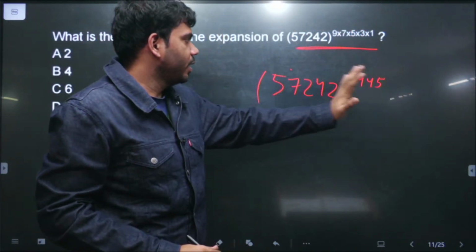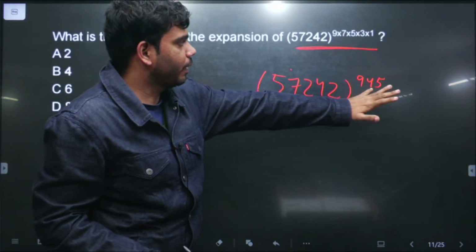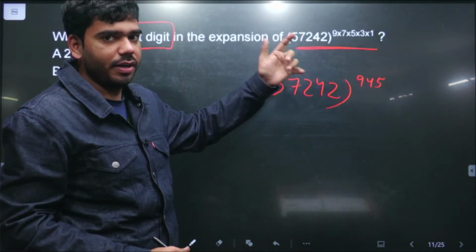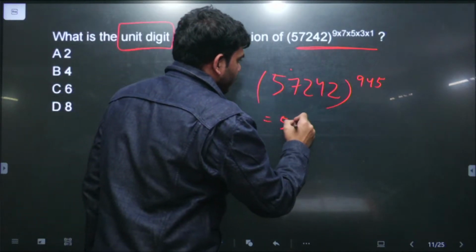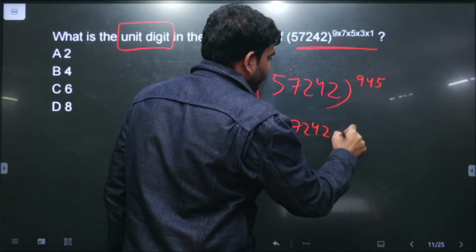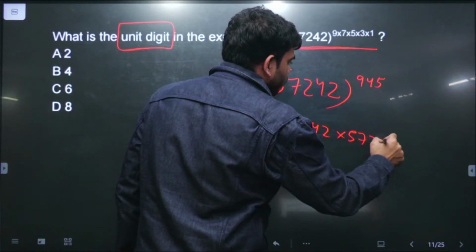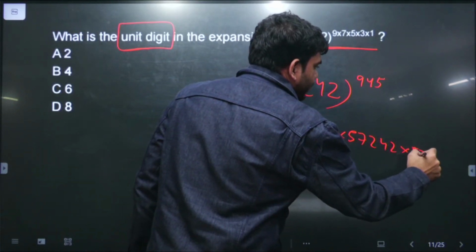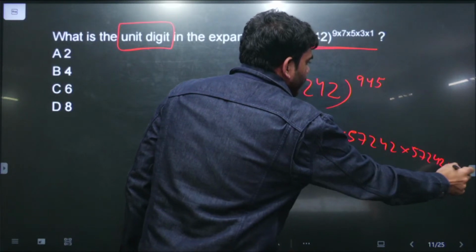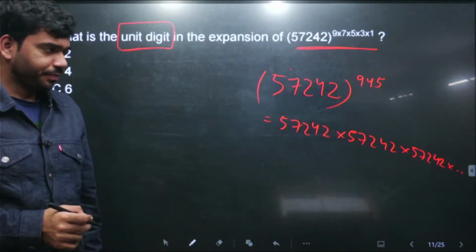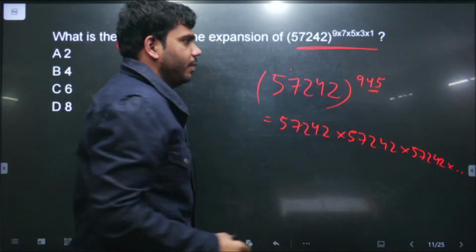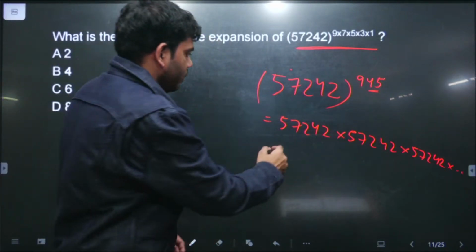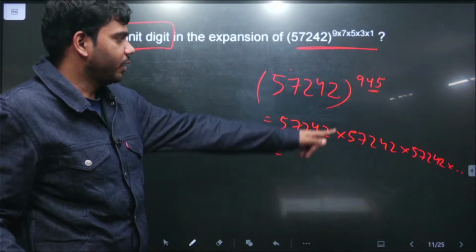We get 57242 raised to the power 945, and we need to find the unit digit of this complete expression. So isme we can say this is written as 57242 into 57242 into 57242. Similarly, multiplying this thing, this needs to be multiplied 945 number of times, and here we need to find the unit digit of the final product. This is the question. इतना ही क्वेश्चन पूछ रहा है.